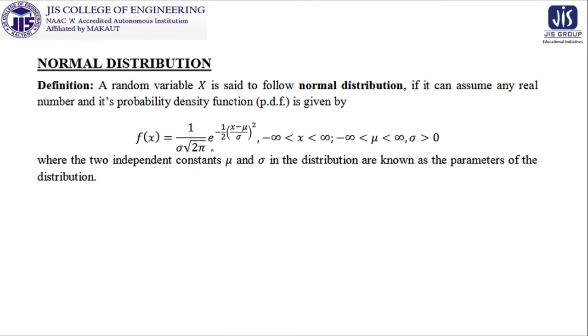So now we are trying to summarize the discussion for normal distribution, and we will try to give some 2 or 3 concrete examples for this. We get this definition that a random variable X is said to follow the normal distribution if it can assume any real number and its probability density function PDF is given by this. What is this? Already discussed. That is f(x) is equal to 1 by sigma root over 2 pi e to the power minus 1 by 2 (x minus mu by sigma) whole square. In some cases it is written as minus 1 by 2 sigma square (x minus mu) whole square.